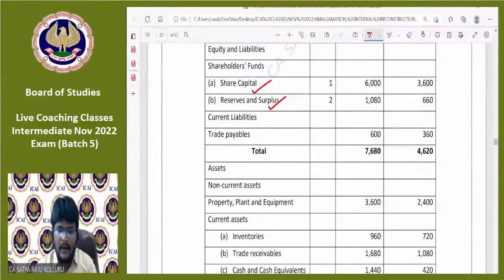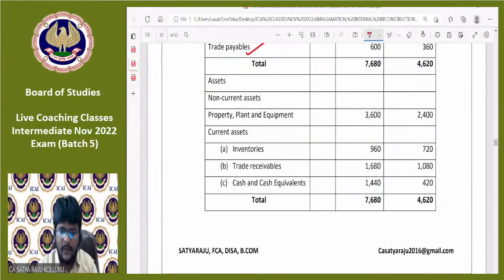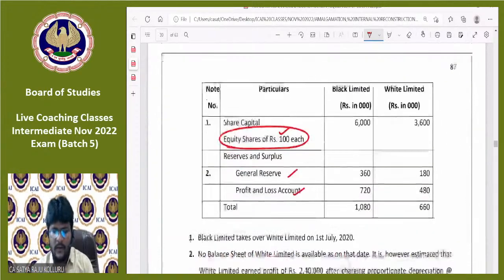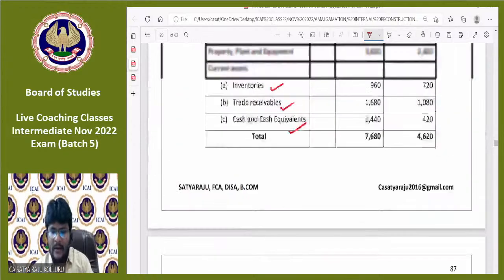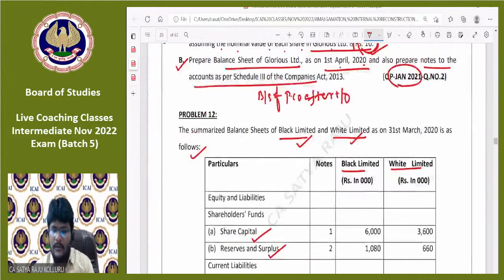Next, under current liabilities, trade payables were given. Under assets, non-current assets, PPE is there. Under current assets, inventory, trade receivables, cash and cash equivalents. This is a small balance sheet. What is the further information? Black Limited takes over White Limited on 1st July 2020. Black Limited takes over means Black Limited is the purchasing company. White Limited is the selling company. First, you need to identify that.